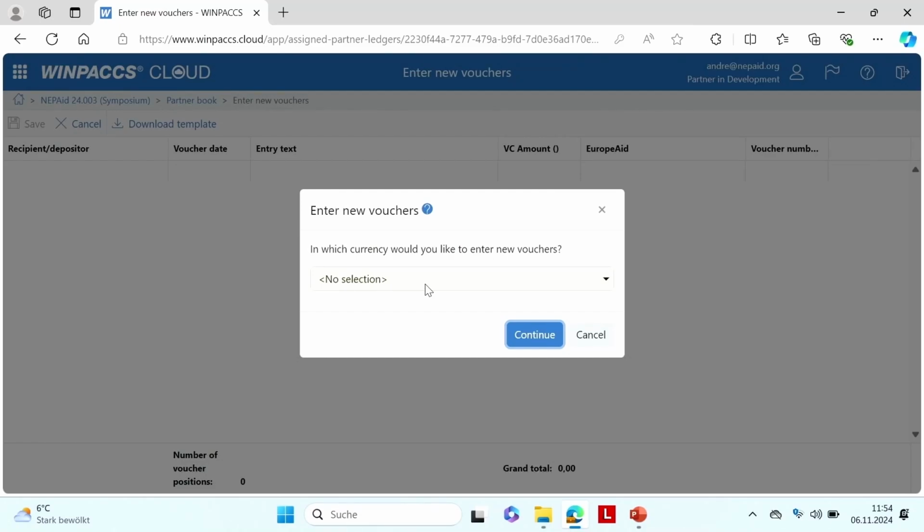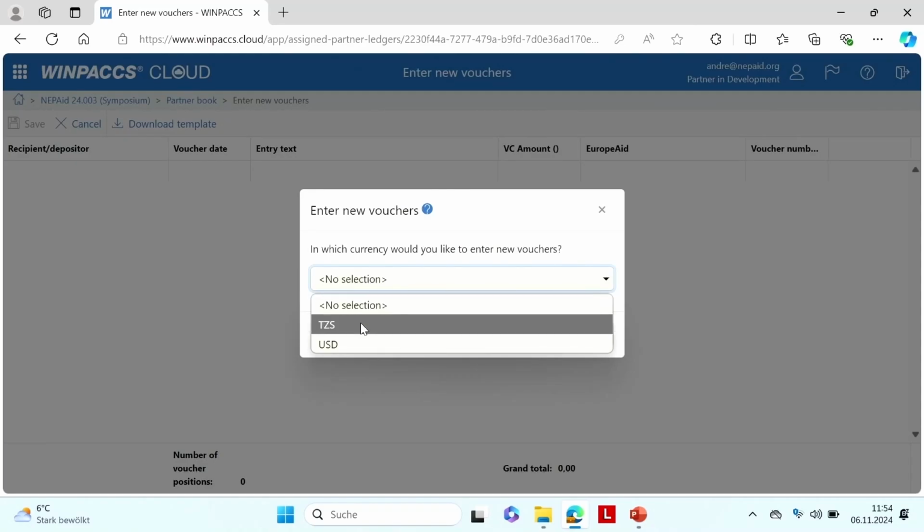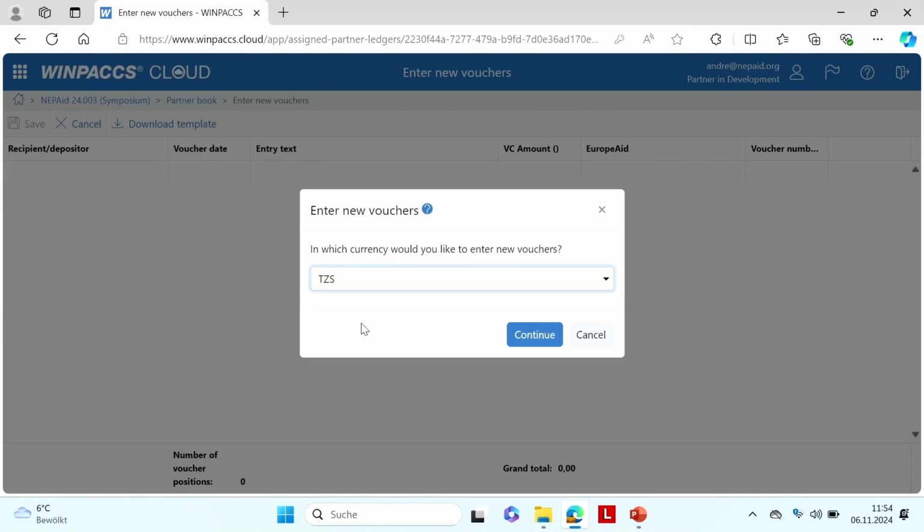And if I am allowed to use different currencies in this project, this is set up in the contract for this partner book. So there you can select what currencies your partner will spend. I have first to select the currency that I want to enter here, right? We mix it later in one partner book, but still we can first select the currency and then enter all the vouchers with the same currency. Yeah, we did not want them to select the currency for each single entry. I think we can save that selection, select it once, and then enter only in shilling.